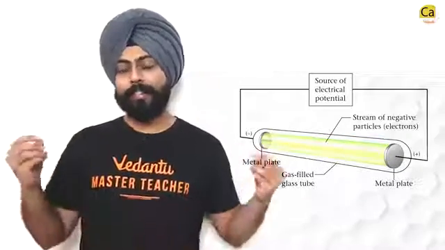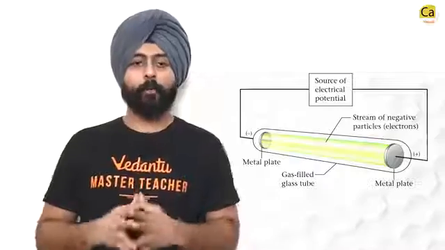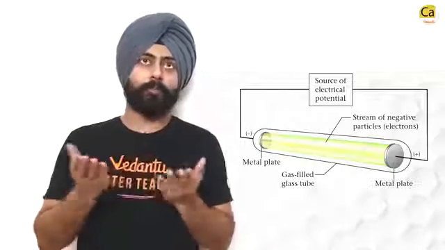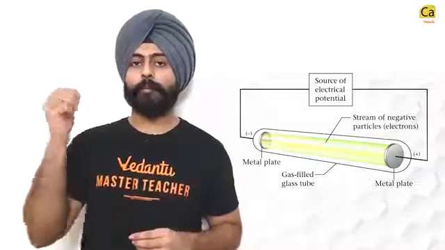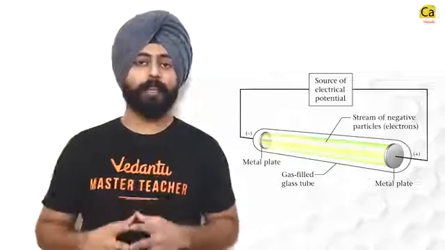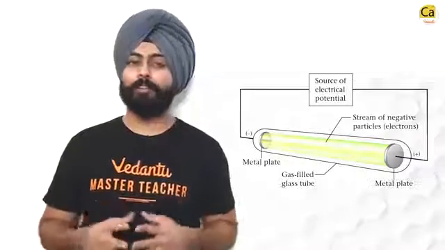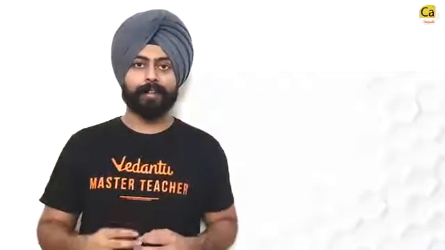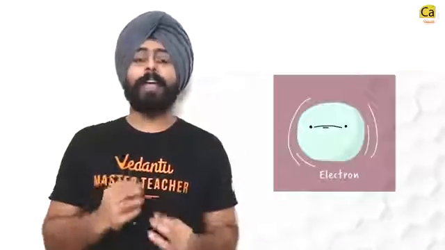Now, when this discharge happens, we notice that there are certain particles or beams that move from the cathode to the anode. These beams are known as the cathode rays or cathode ray particles. Eventually, when we experimented with different gases, we realized that this beam, this particle, exists in every gas, which implies that it's a fundamental particle of nature. We eventually called it the electron, and a negative charge was attributed to it.